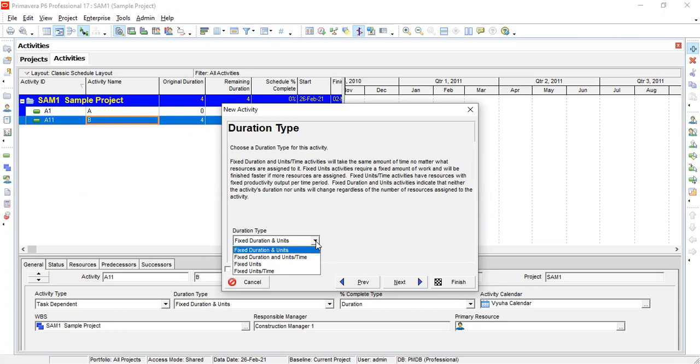So you take here normally fixed duration and units only, right? Balraj? 9:30. Yeah, I have started later. Yeah, settle, sir. Yeah, tell me. Duration type is fixed duration unit. Yeah, fixed, whatever as per your demand, sir.